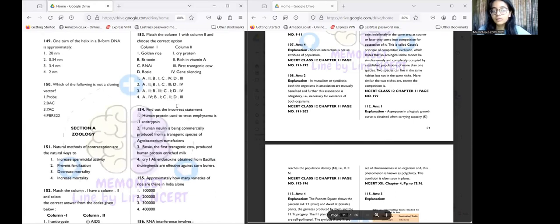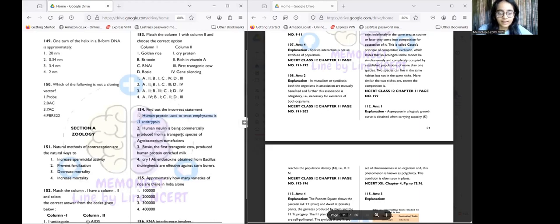So in emphysema, the protease activity increases and digests the walls of the alveoli. We do not want that. So alpha-1 antitrypsin inhibits the activity of protease and prevents the digestion of the walls of the alveoli. Hence, it helps in preventing emphysema.